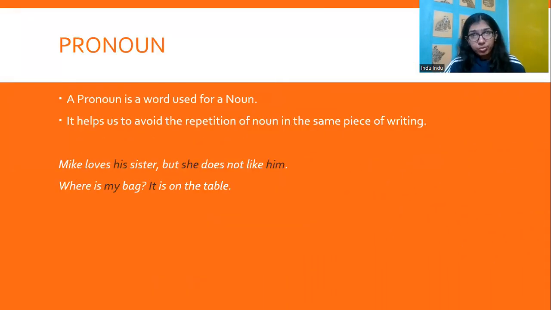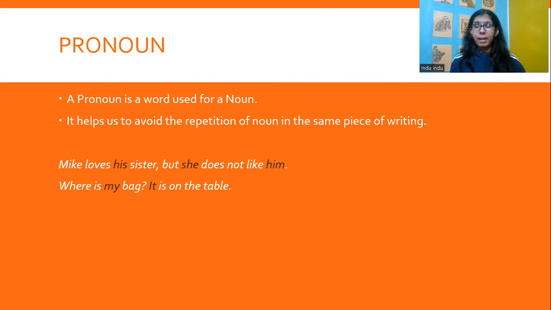Pronoun. A pronoun is a word used for a noun. It helps us to avoid the repetition of a noun in the same piece of writing. For example, Mike loves his sister, but she does not like him. Here we don't need to say Mike loves his sister, but his sister does not like Mike. So we are not repeating Mike and the sister again and again. We're just saying Mike loves his sister, but she doesn't like him.